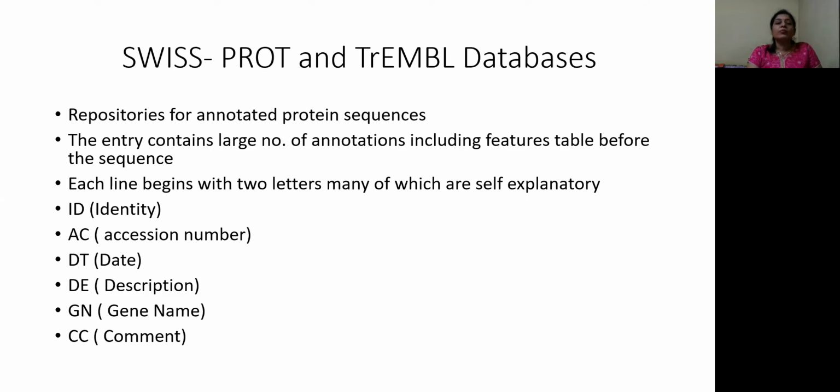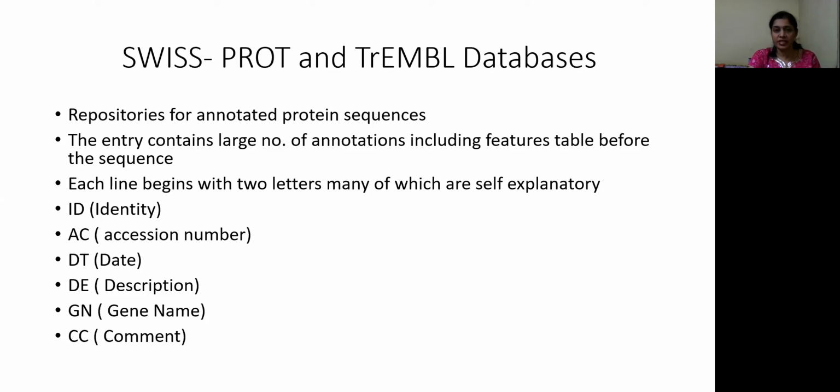Next, coming to the protein sequence databases. We have two databases to discuss here. There are many databases available for protein sequences, but the important ones are SwissProt and TrEMBL. These are also repositories for annotated protein sequences.